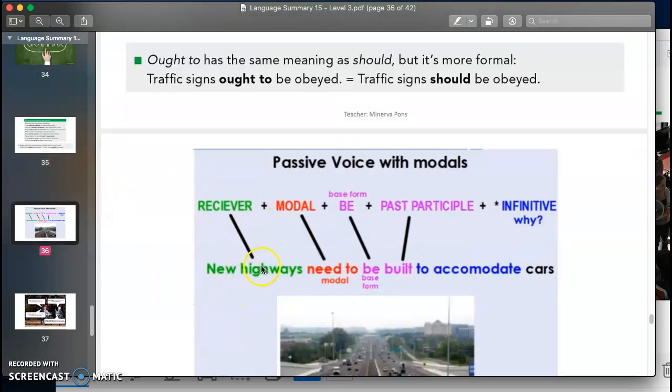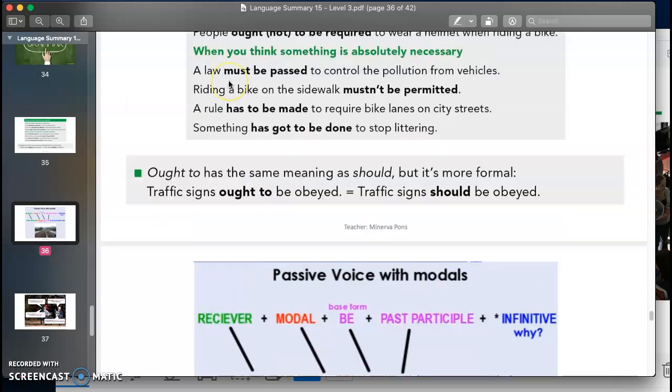So for example, new highways need to be, the base form, and then the past participle: new highways need to be built. And after that, we are using the infinitive to accommodate cars. So in this case, we are using this infinitive to express the why, to express the reason of my sentence. New highways need to be built. Why? What for? To accommodate cars. So that's what the infinitive is for.